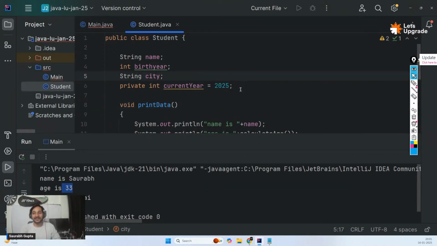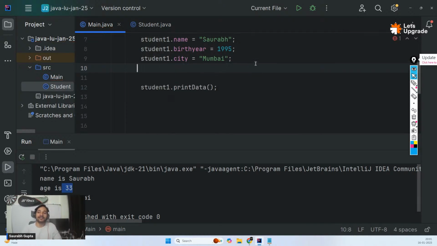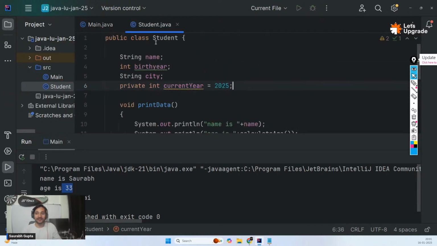Is that clear, guys? So now no one can access it or change it. It's just internal to the class. No one can do anything now. Is that clear, guys? Everyone? Understood?